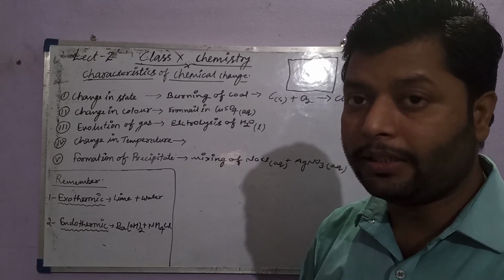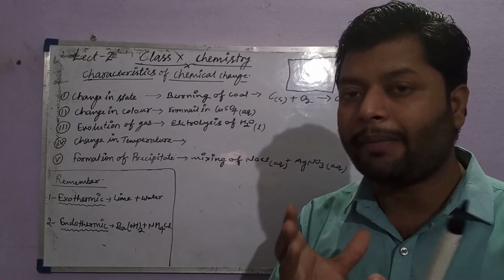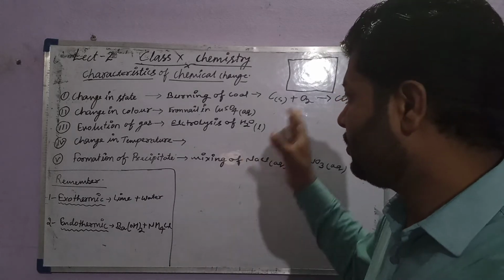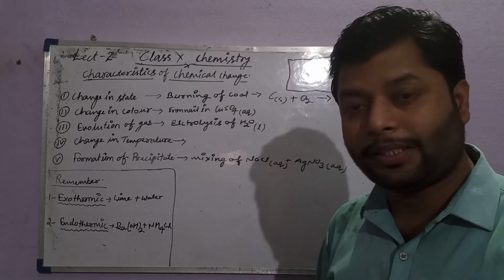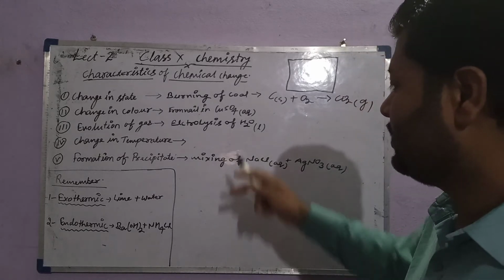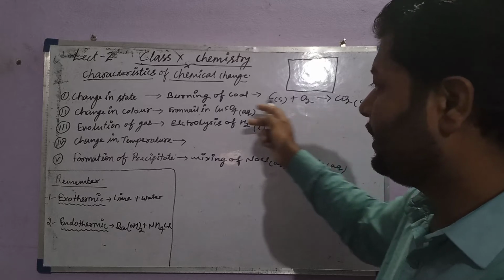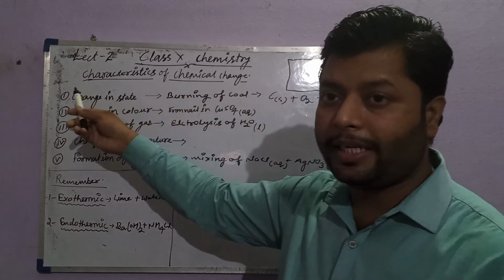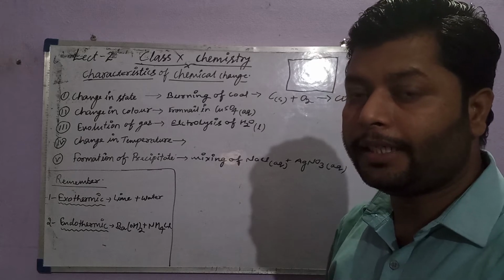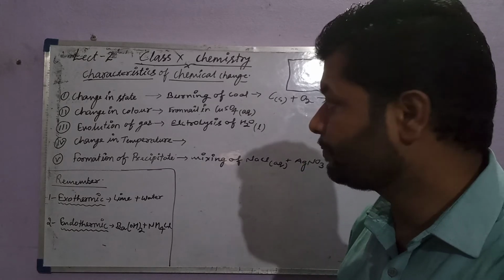Later you will learn the representation of a chemical change using different symbols and formulas, called chemical equations. That is your next topic. So burning of coal is also a chemical change, and there is a change in state, one of the signals indicating there was a chemical change.